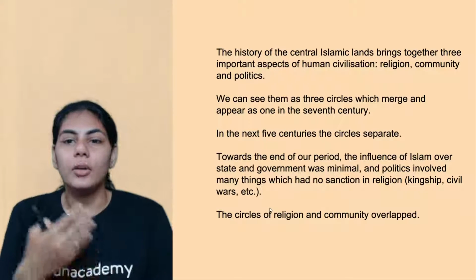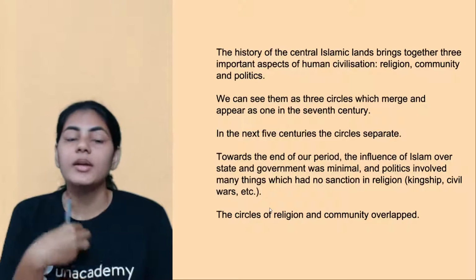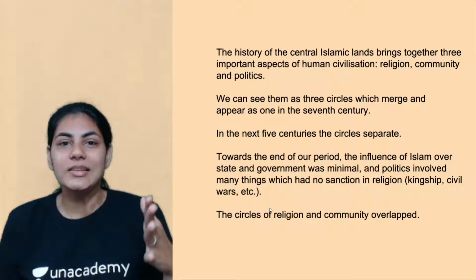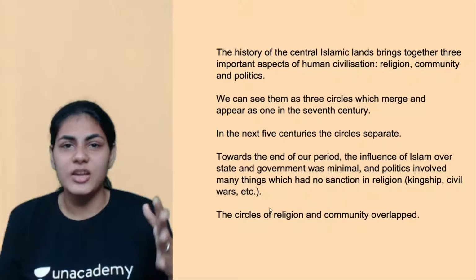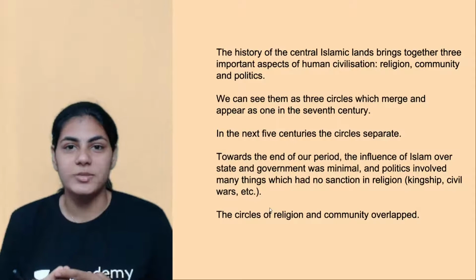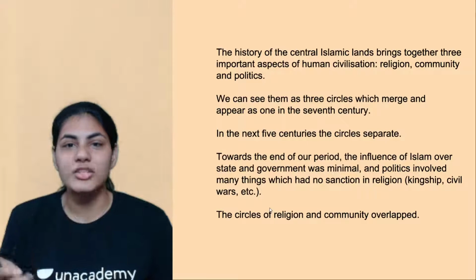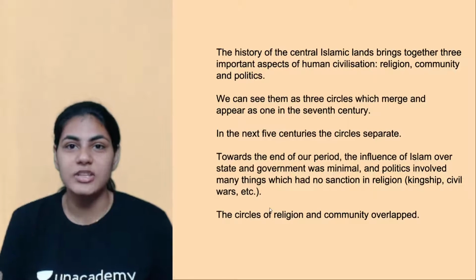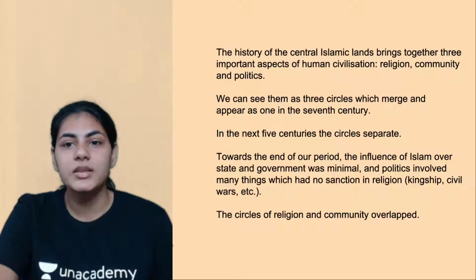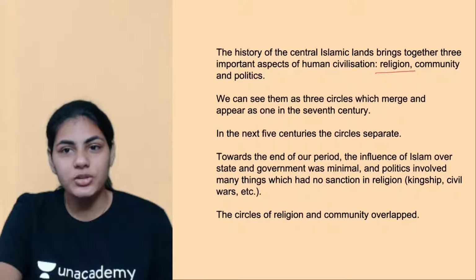Generally, if you talk about the Islamic lands or Islamic civilization, which started in the 7th century till almost the 15th century, the medieval period, we have looked at 3 topics mainly throughout the chapter, throughout the 8 classes we studied. The first one is religion.